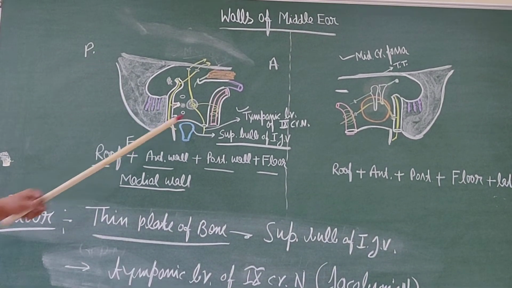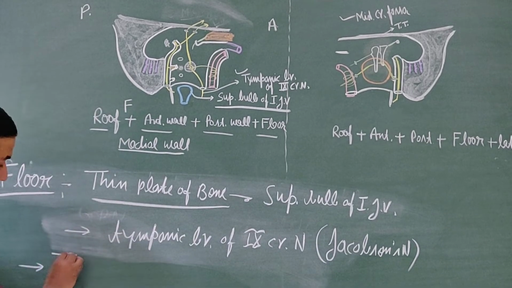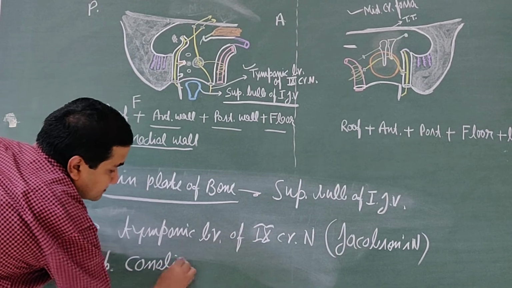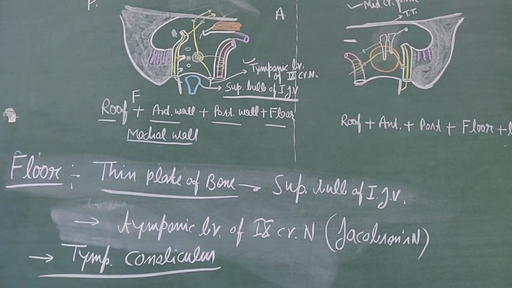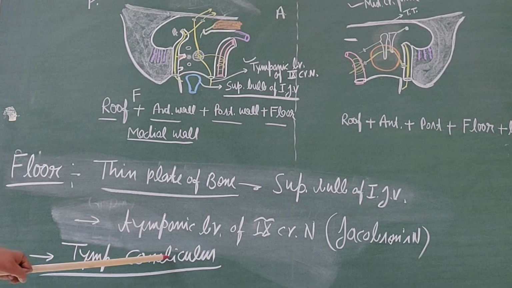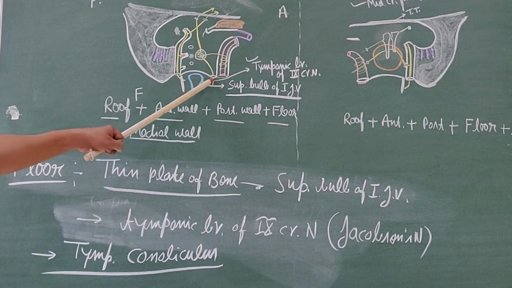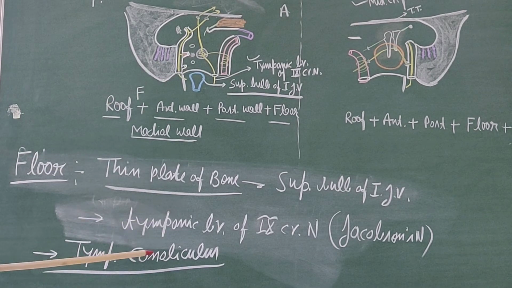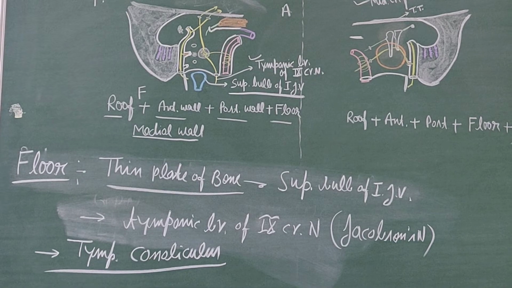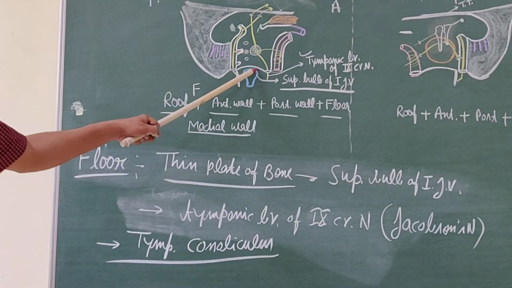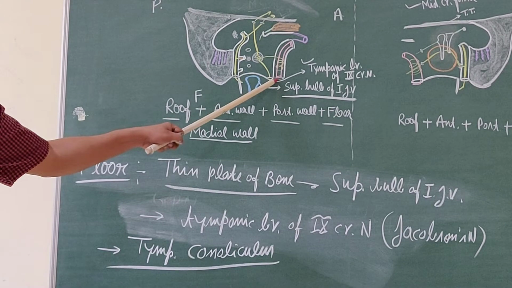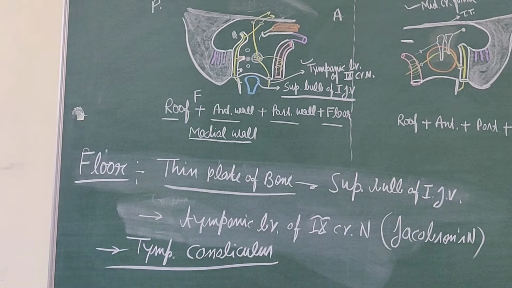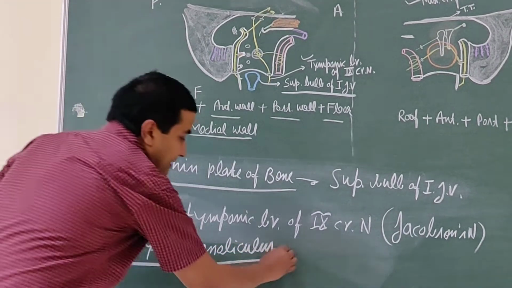There is a minute opening, the tympanic canaliculus, through which this tympanic branch enters the middle ear cavity. This tympanic canaliculus is present between the jugular fossa and the lower opening of the carotid canal.